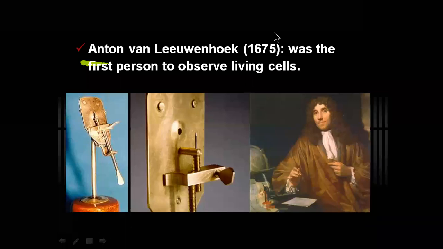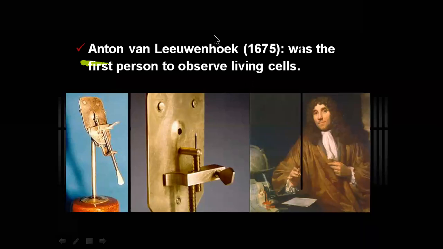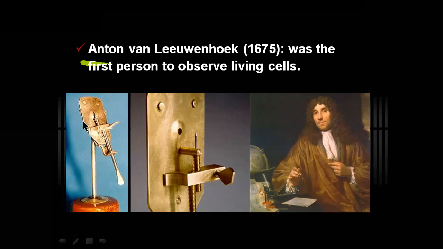Another scientist that we need to consider is Anton van Leeuwenhoek, who also designed his own microscope. This is the microscope designed by Leeuwenhoek.